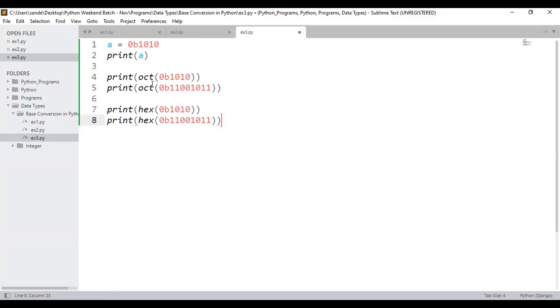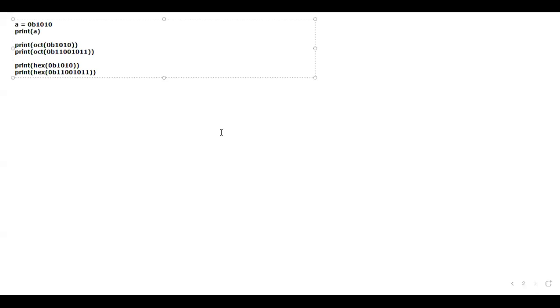Now what I'll do, I'll just copy this program. Let me go back to the whiteboard. In this whiteboard, I'm going to go to the next sheet. In this sheet, I'm going to paste it here. You people should tell me in which format initially the data will be there. You tell me in which format the data is there initially.